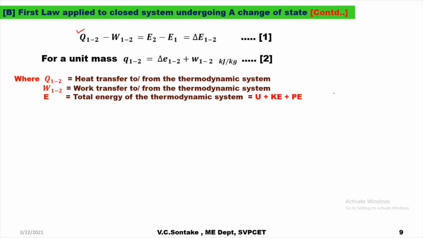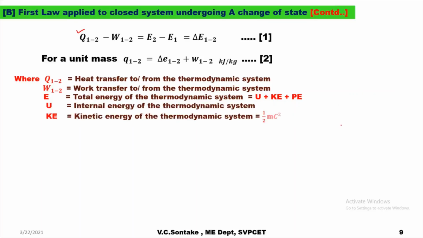U plus KE plus PE, where U is internal energy of the thermodynamic system, KE is kinetic energy of the thermodynamic system, half mc square, where m is mass of the system and c is velocity.